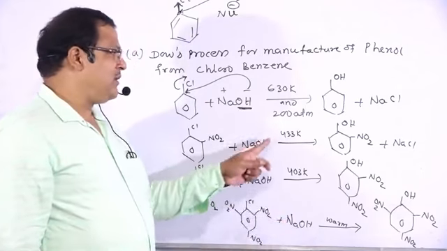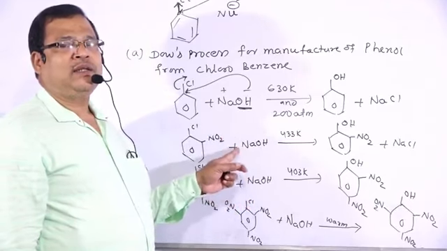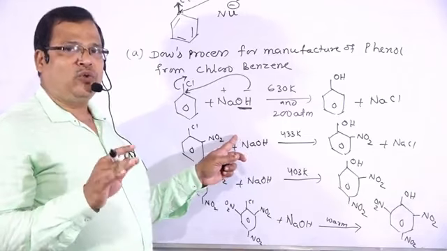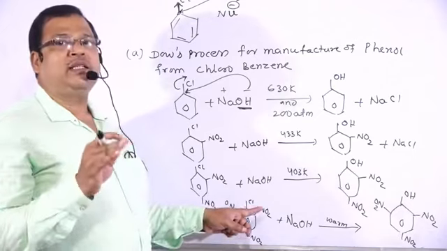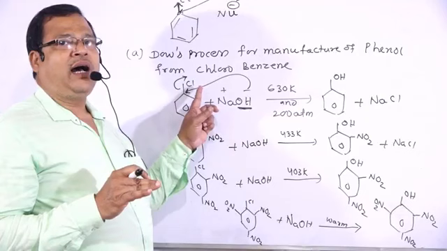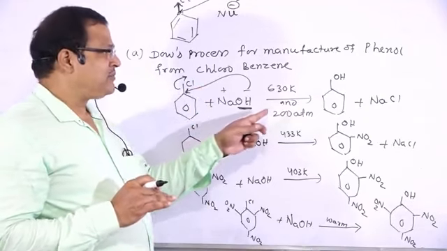Then what is the effect of a minus I group on the nucleophilic substitution reaction in chlorobenzene? The presence of a minus I group like NO2 will increase the rate of nucleophilic substitution reactions of aryl halides. Why?